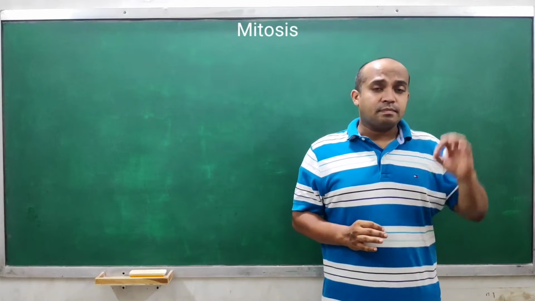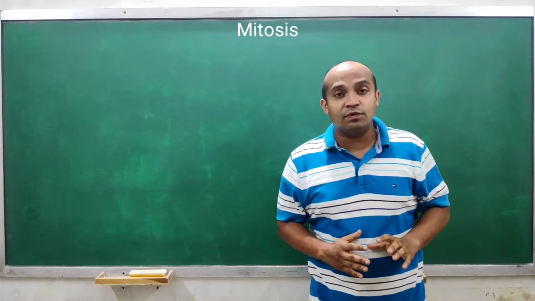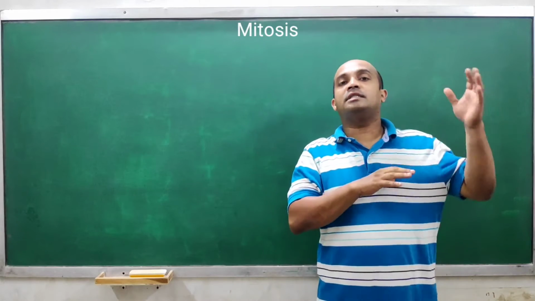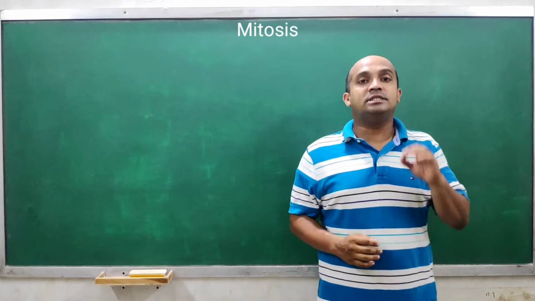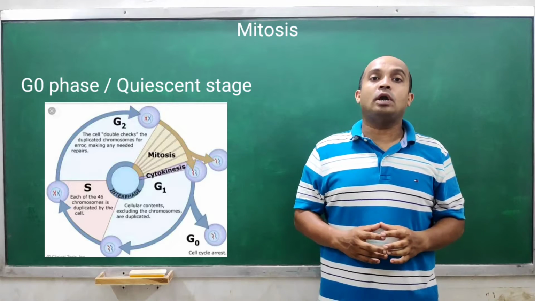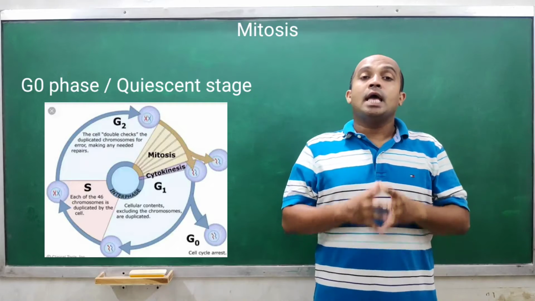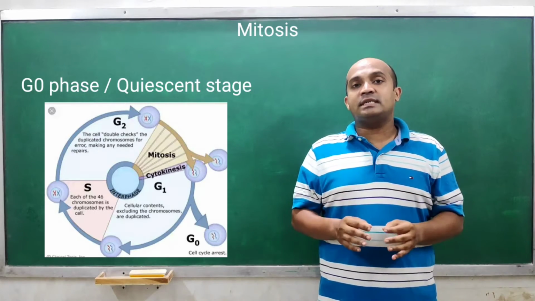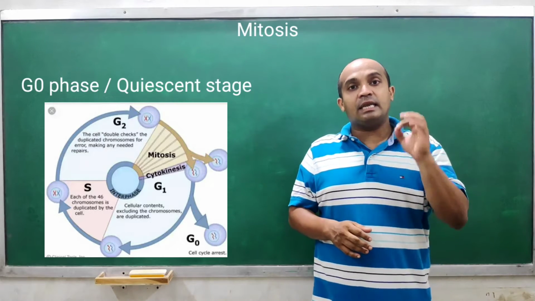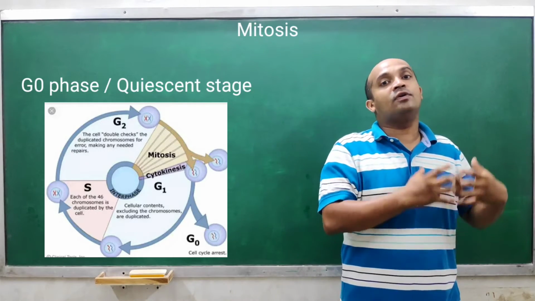In the last video, we studied three phases: the G1 phase, S phase and G2 phase. There is also the M phase, obviously, but there is one more phase other than these four, and it is the G0 phase. It is also called the quiescent stage. Understood? When a cell enters the quiescent stage, it has actually escaped from the cell cycle. When a cell escapes from the cell cycle, it enters the quiescent stage or G0 phase.